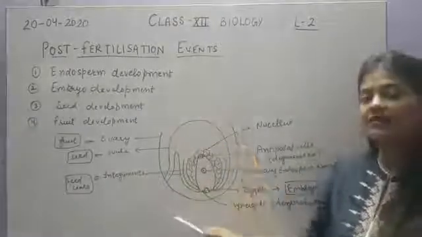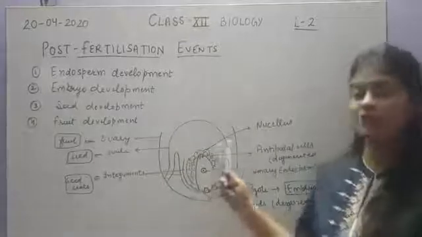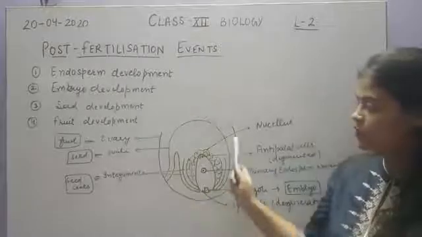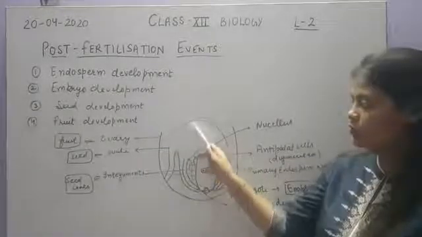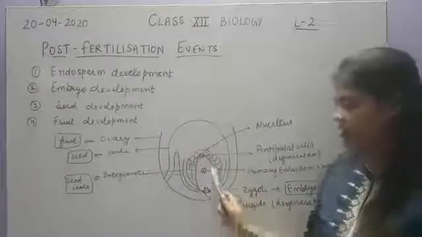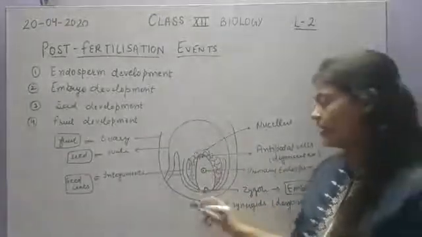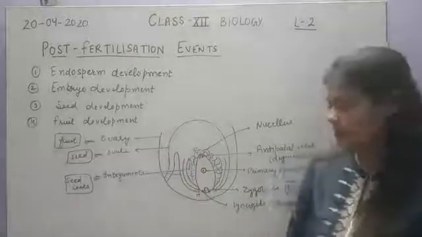First, let us see this structure of the ovary and ovule, and which part will undergo which type of development. Here you can see this is the ovary, and inside the ovary this is the ovule, an anatropous ovule. This is the micropylar end of the ovule and this is the chalazal end of the ovule.